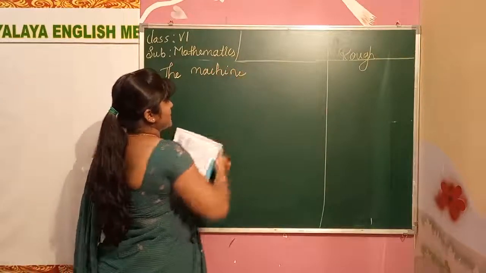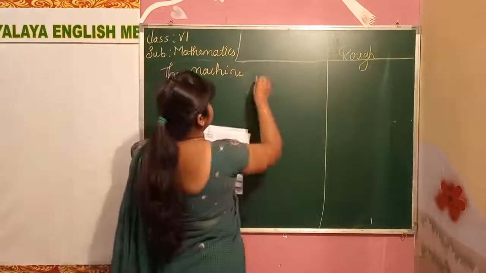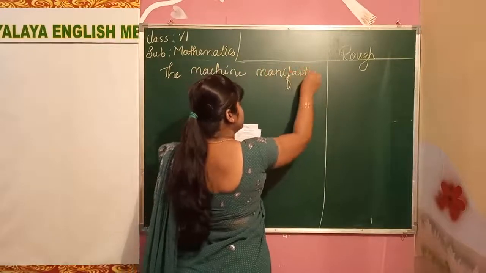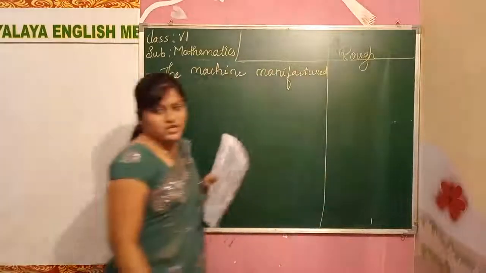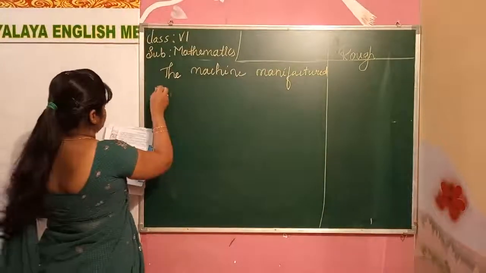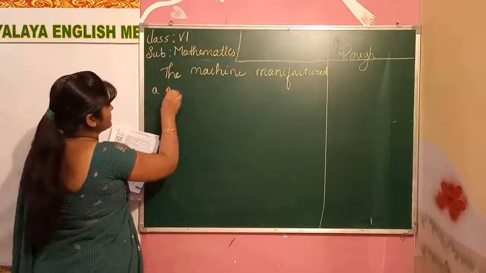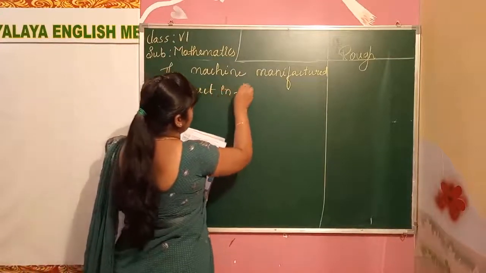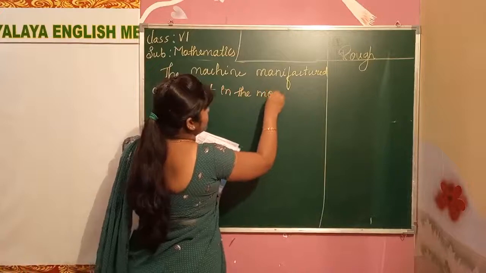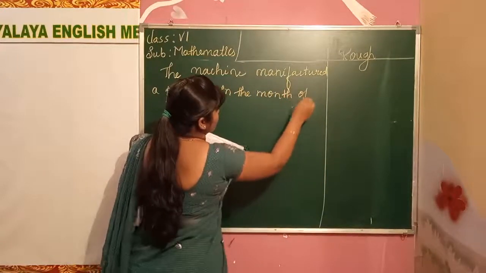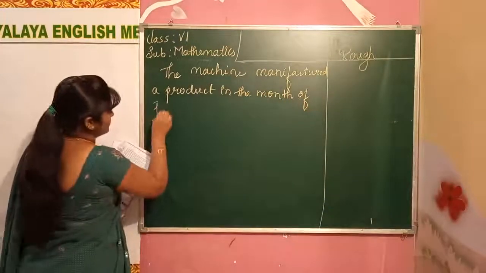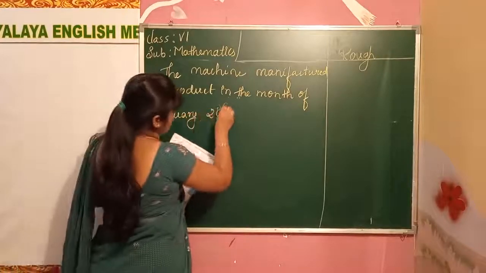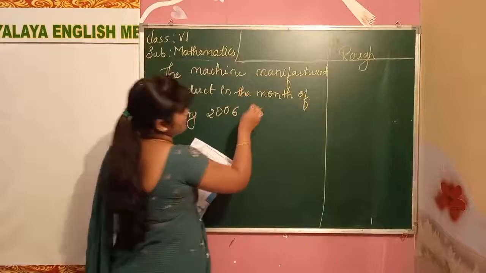The last statement we have to write like this: A machine manufactured a product in the month of January 2006 is how much?